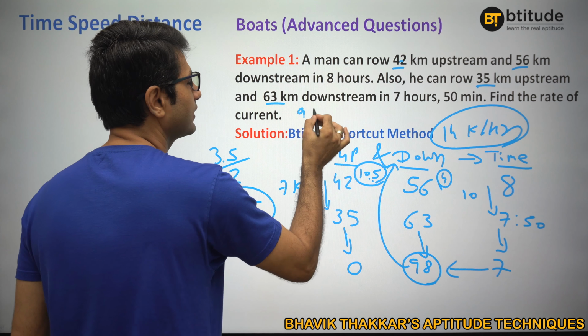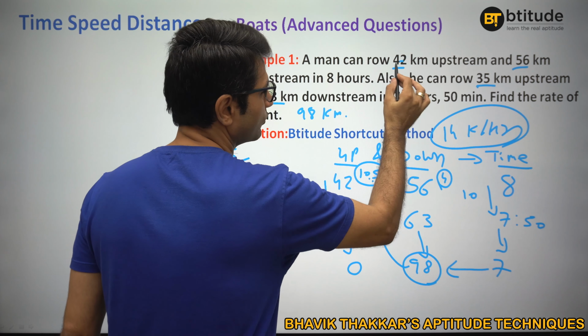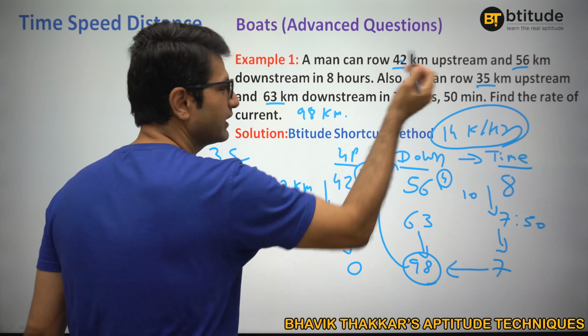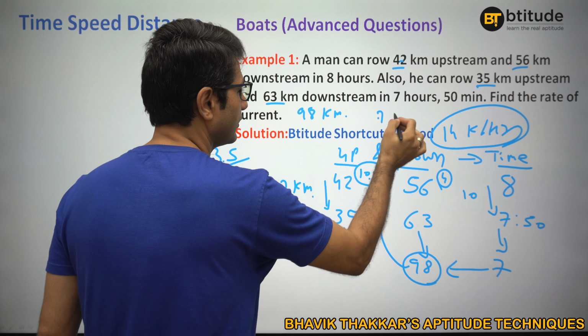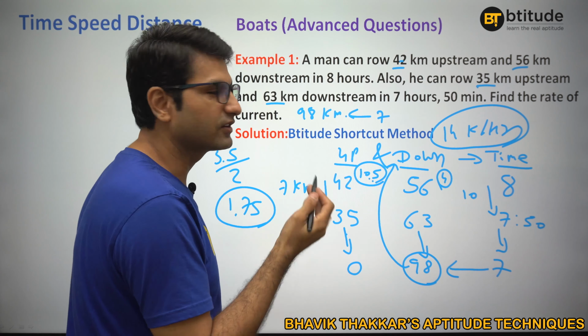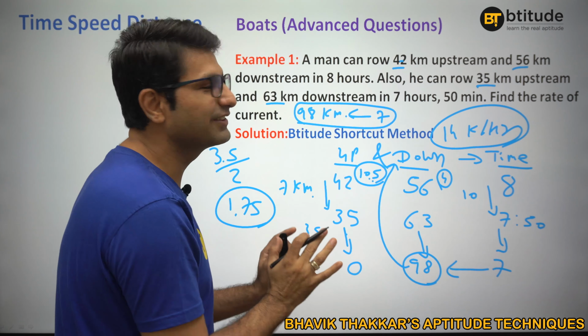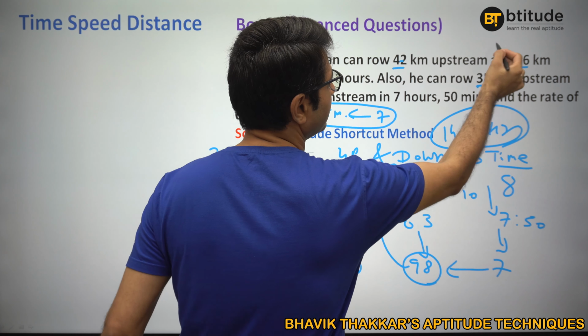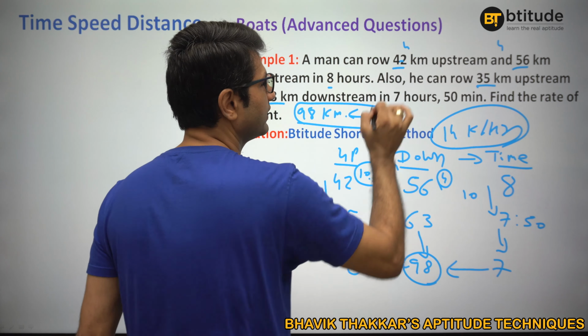So 98 kilometer downstream, and it was 10 minutes for 7 kilometer. So for 35 kilometer, it will be 5 times, 50 minutes will be saved. So in 7 hours. So 7 hours, 98. So you will say okay, so speed is 14. This is all you wrote in the real exam. Okay, 14 is your speed. Then you will say okay, if 14 is the speed, here I would take 4 hours. Total is 8 hours. That means another 4 hours is taken here.